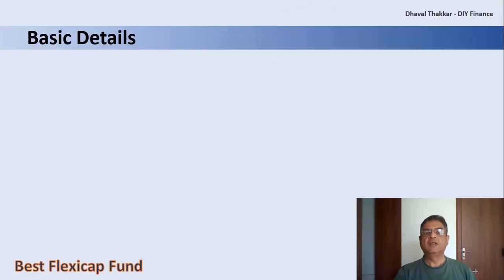So coming back to this video, we all know that Parag Parikh Flexicap Fund and PGIM India Flexicap Fund are the two top performing funds in the Flexicap category. Here we will be taking into consideration data of direct plans only. Firstly, let's look at the data of Parag Parikh Flexicap.